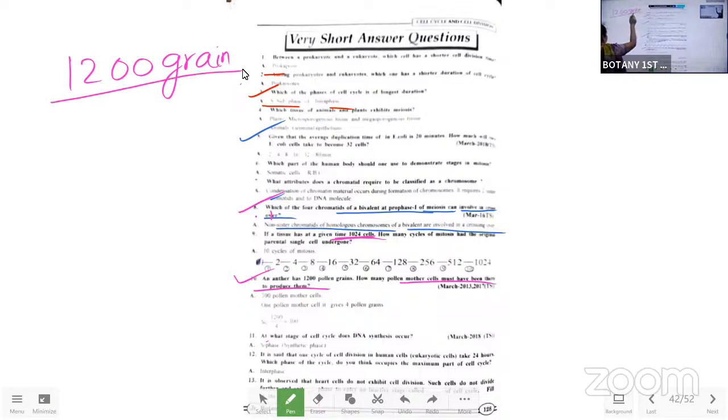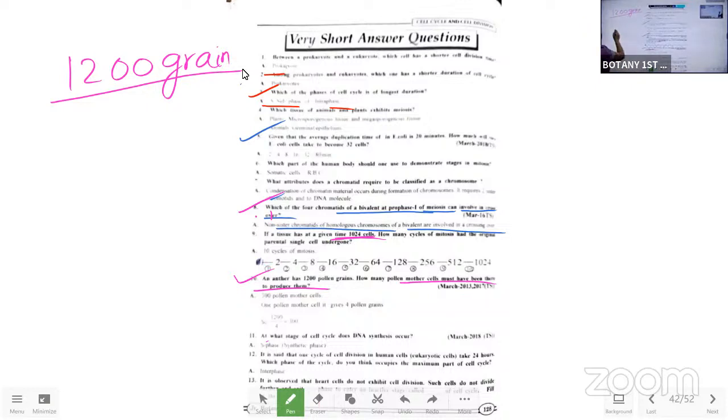Okay. Next one. An anther is having 1200 pollen grains. How many pollen mother cells must have been there to produce them? So 1200 pollen grains are there. Yesterday also I said, those who missed yesterday's class can easily go. Otherwise, yesterday you heard. Again, if you practice today, nothing will be harmful for you.